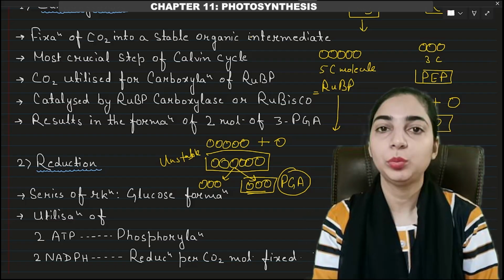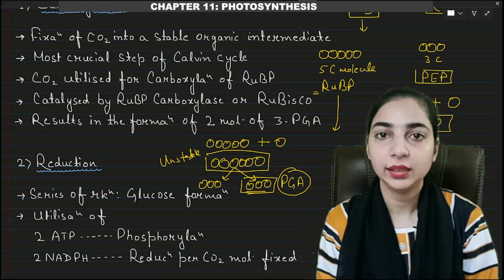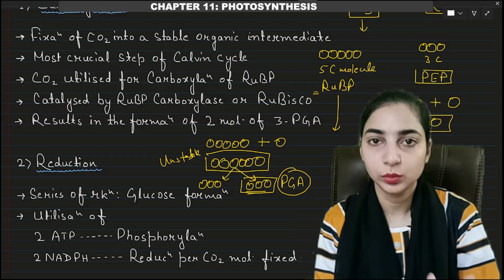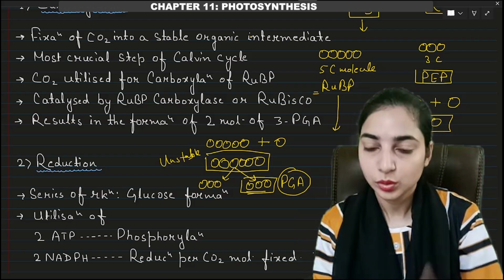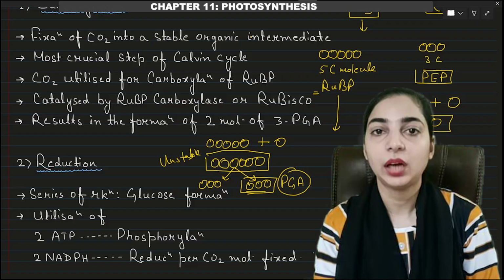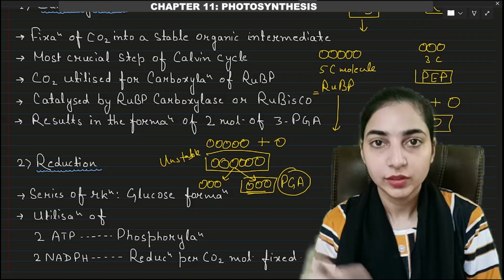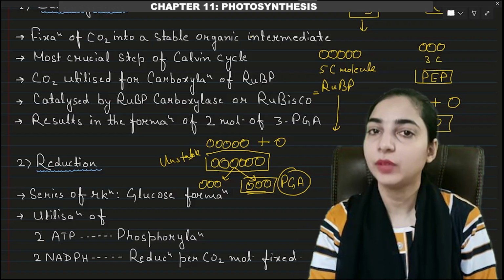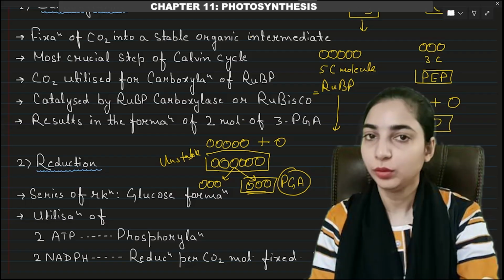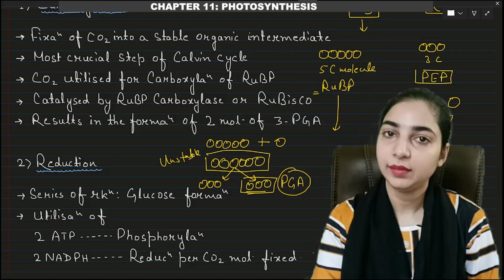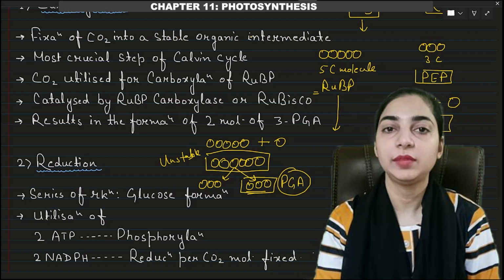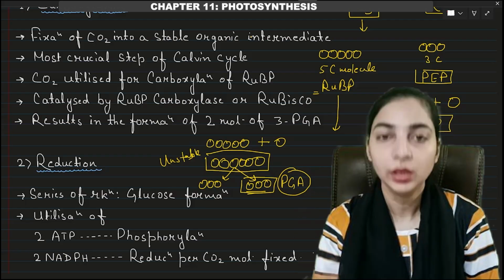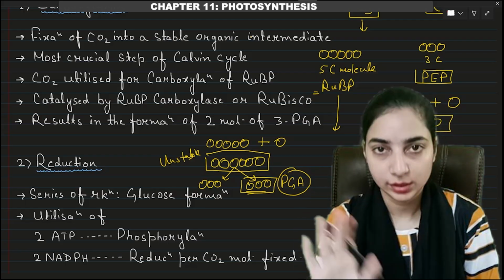But this 6 carbon molecule will be unstable and it will break into 2 molecules having 3 carbons each. So these 3 carbon molecules are known as phosphoglyceric acid, which is the first stable product of carbon dioxide fixation in case of Calvin cycle. Okay, so in Calvin cycle, the first product of carbon dioxide fixation is a 3 carbon molecule known as phosphoglyceric acid. This you have to remember.